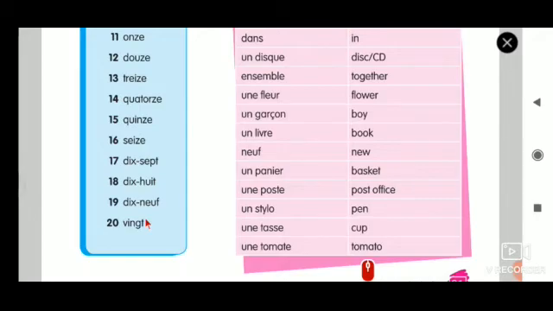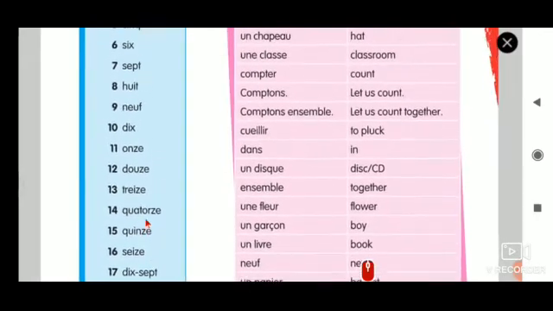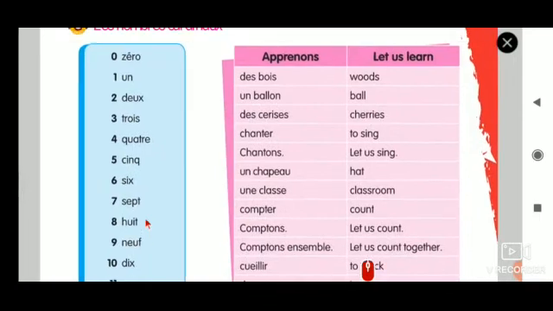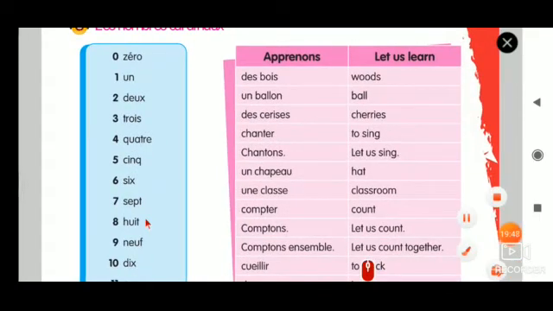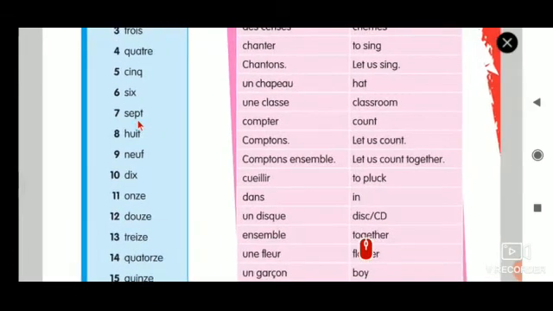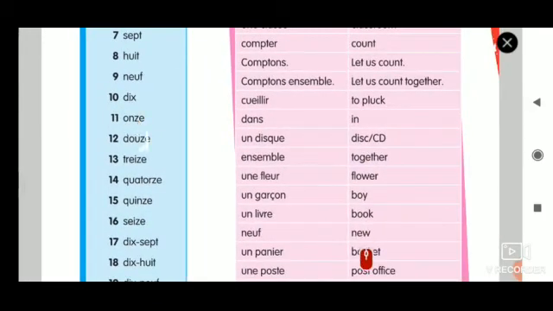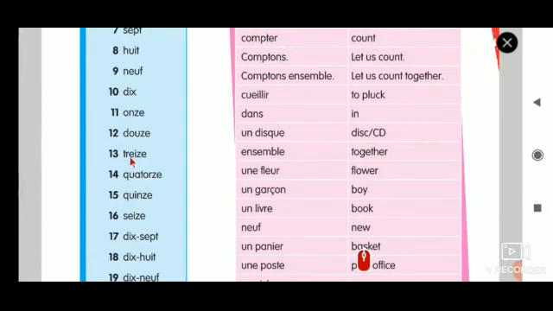So now I'll give you a small task. Already you know 1 to 10, right? So what I'm going to do is I'll tell 10 plus some number, and you have to say what the answer is. For example, 10 plus 3 equals? 10 plus 3. What is the answer? 13. The answer is 13. You have to tell the answer in French. Okay.